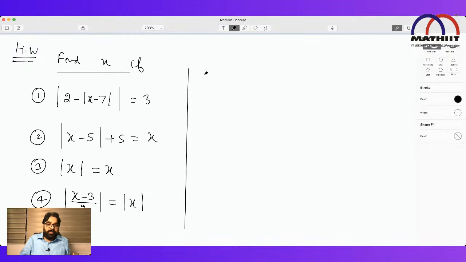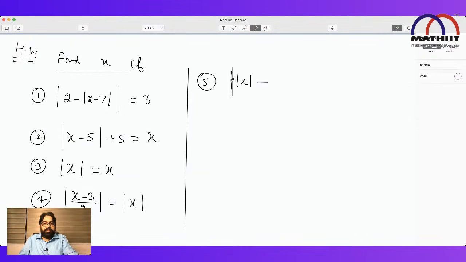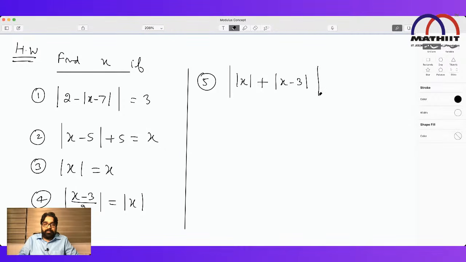A few questions will be slightly tricky, but just to teach you something, I'm giving those questions. Fifth one, mod of mod x minus, just a minute, not minus, plus mod of x minus 3 is equal to 2.